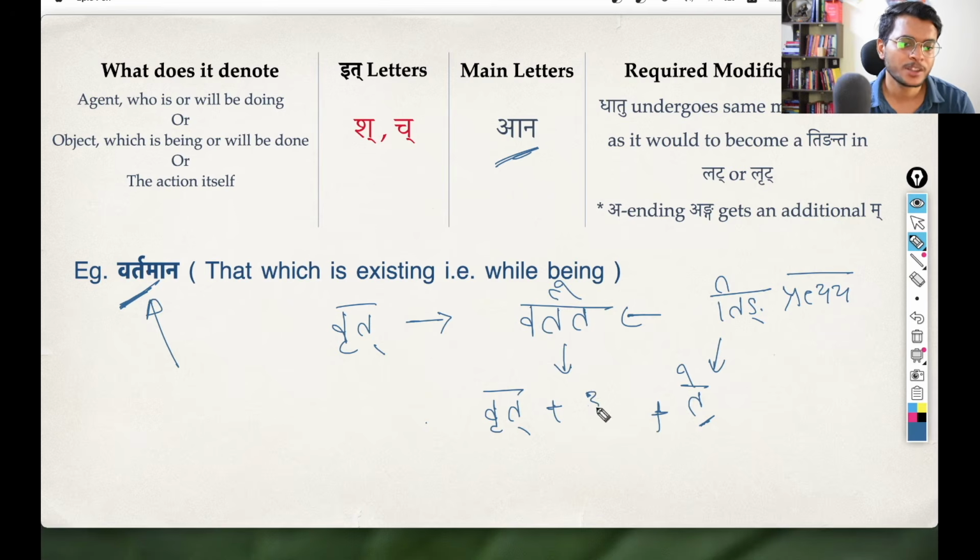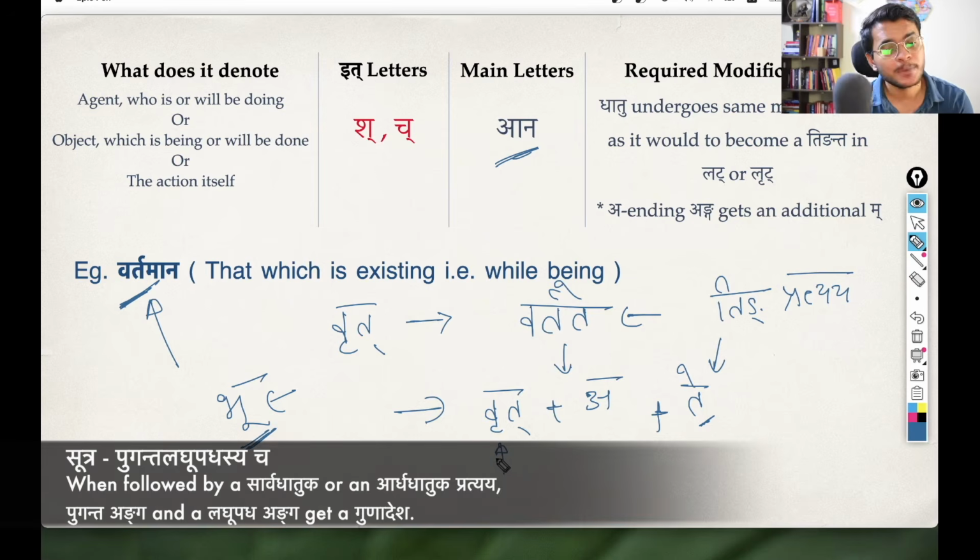So since this Vrit dhatu is also a Bhavadi Gana, just like Pat and Bhu, the Gana Chinna, the Vikarana pratyaya that comes, we already know is this A. Okay, so this is the equation: Vrit, A and Te. And then again, just as we saw for Bhu dhatu, due to a certain rule, the Guna happens.